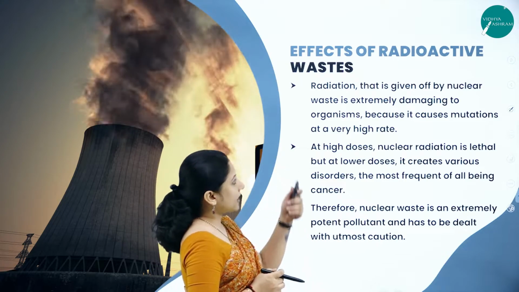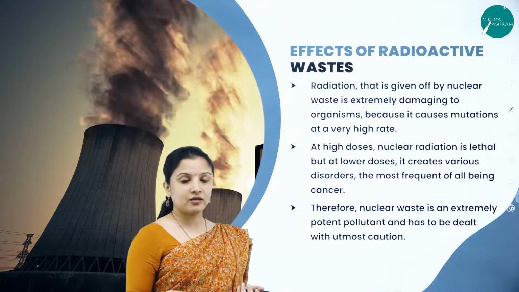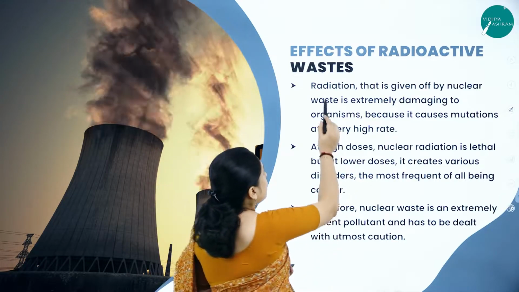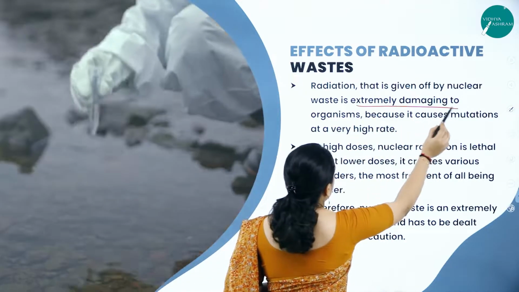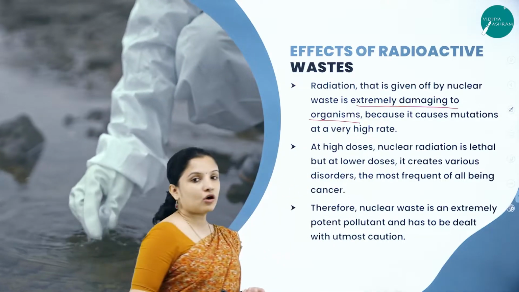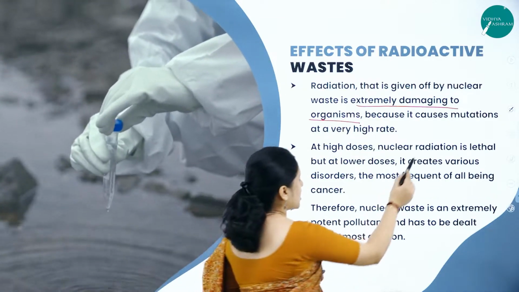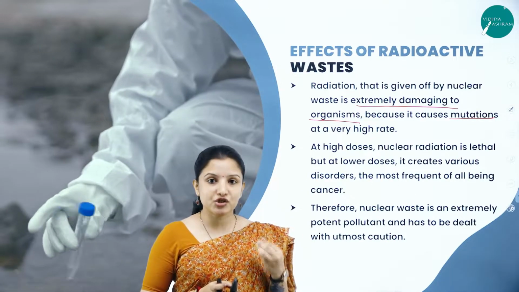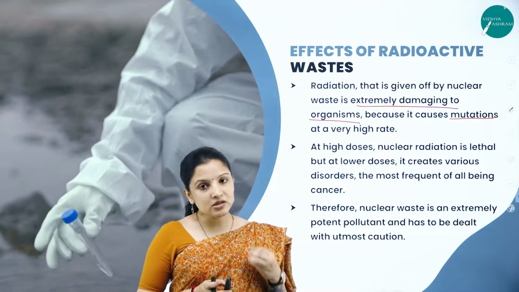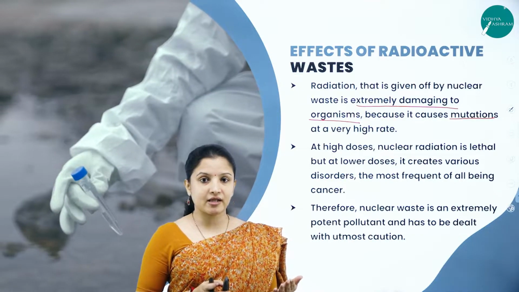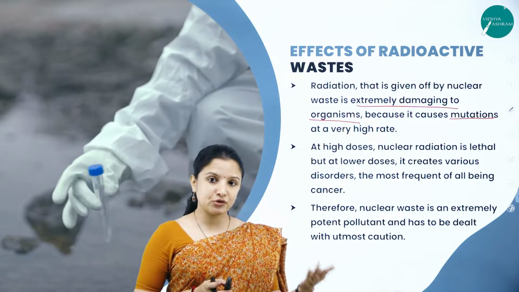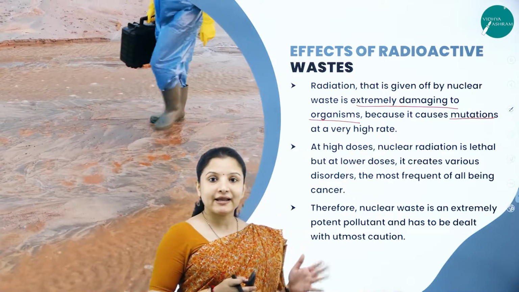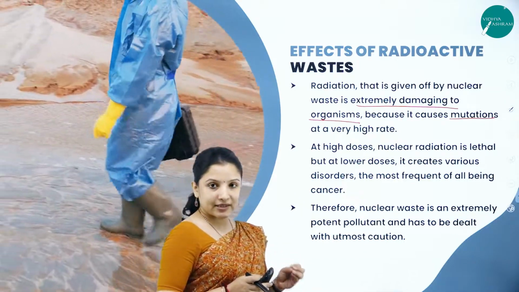Radiation that is liberated while generating electricity in nuclear power plants is extremely damaging to organisms because it results in mutations. All organisms function based on the genes that are present, right? Where are the genes present? They are present in the DNA. So if this DNA gets mutated, it will cause a lot of genetic disorders and health issues in human beings as well as animals.